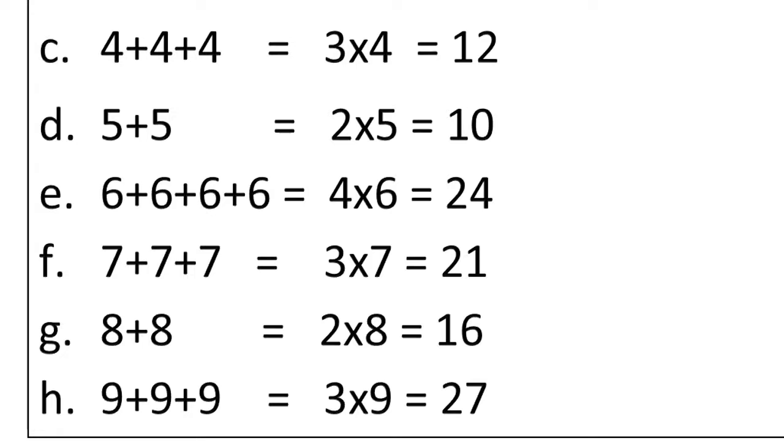G1. 8 plus 8. 2 times 8 here. So how do you write? 2 into 8 is equal to 16. H1. 9 plus 9 plus 9. 3 times 9. So 3 into 9 is equal to 27. So like this you have to write the multiplication fact of the given addition fact.